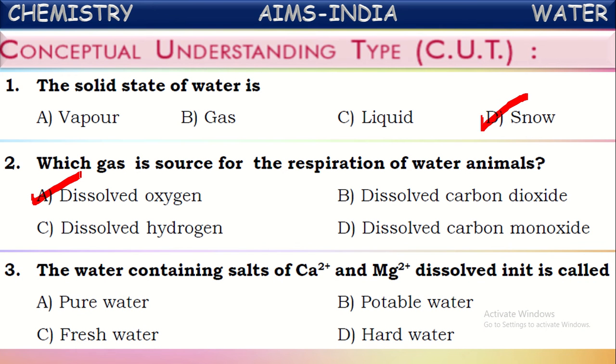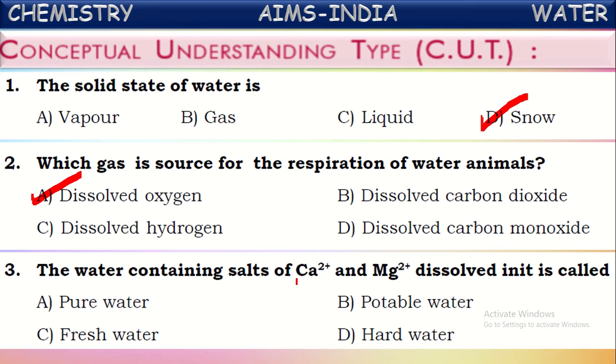Next, the water containing salts of calcium plus 2 and Mg plus 2 dissolved in it is called? If there are salts of calcium and magnesium dissolved in the water, then that water will not produce lather with the soap solution. Such water which does not lather freely with the soap solution is called hard water.